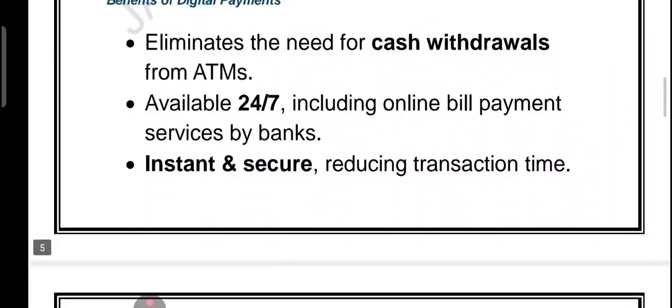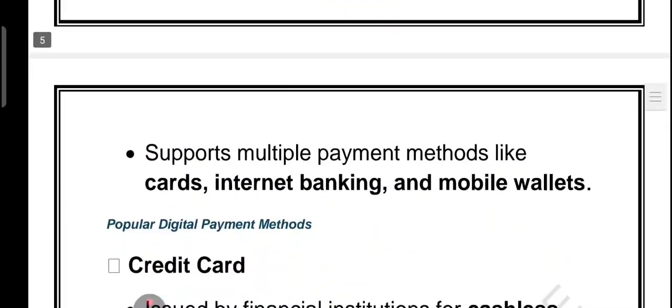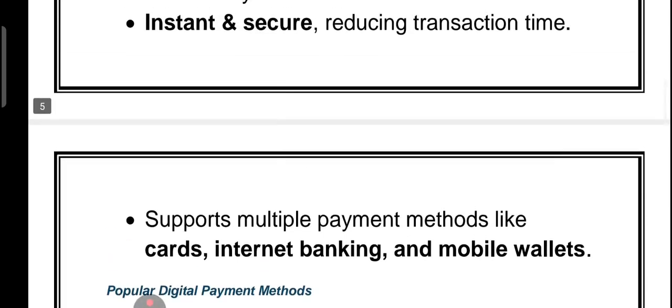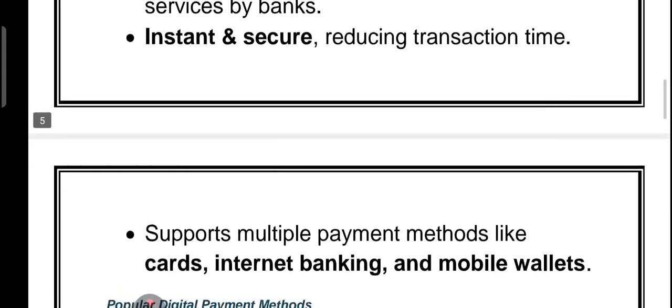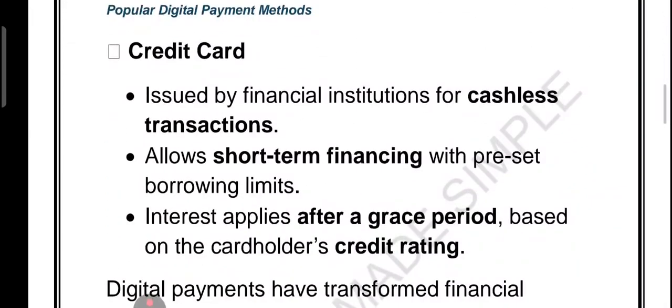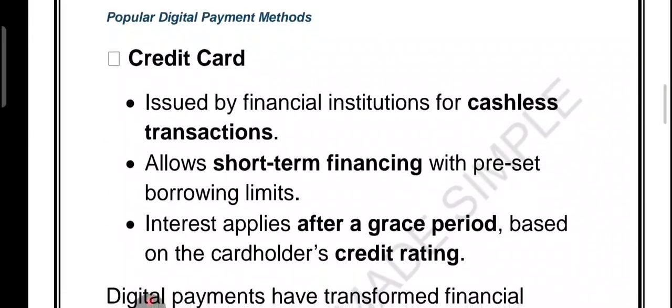Now one more thing is that digital payment goes one step further, right? How? Here both the payer and the payee use the digital mode. So no cash involved at all. Everything is done electronically, instantly and securely. This can be through debit card, credit card, internet banking, mobile banking, or even UPI. So let's look at two popular methods that we have.